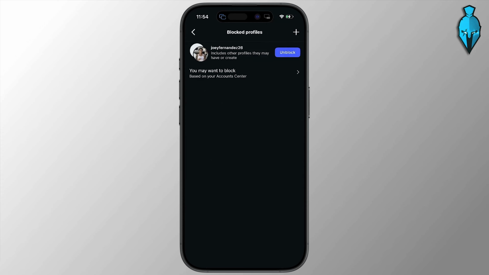If you want to unblock someone, simply find their profile on here, hit unblock on them, and of course, that'll go ahead and unblock them. Now, Instagram may also show a section called You May Want to Block, where it suggests accounts that you might want to block. That's how you can find your blocked list on Instagram, though. It really is as simple as that. You can unblock everyone in here.